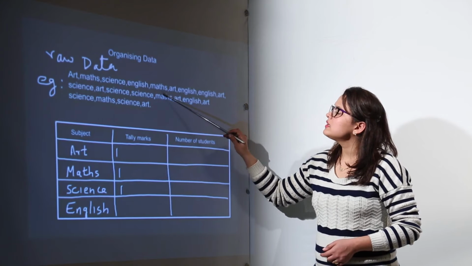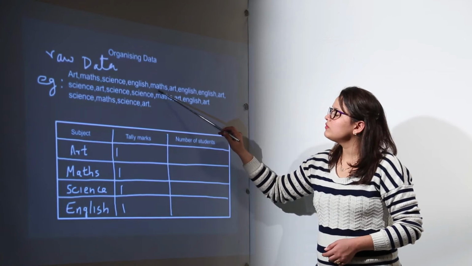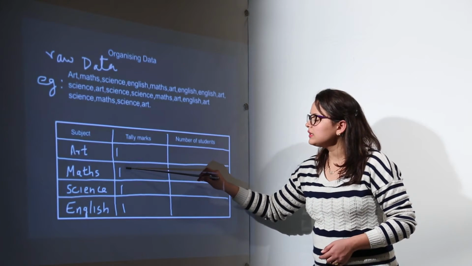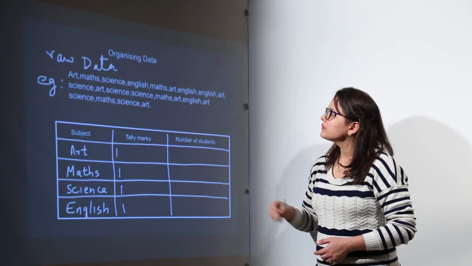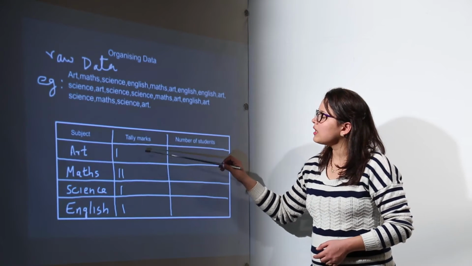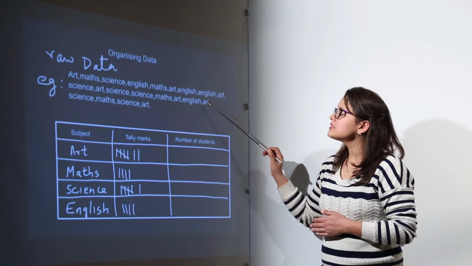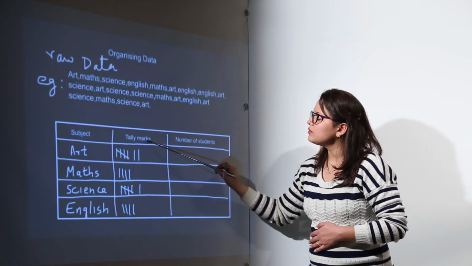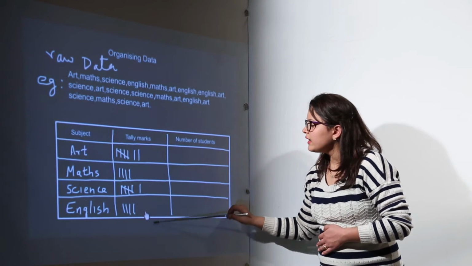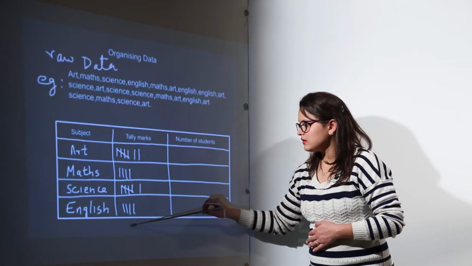Now again the same one for maths, we will make another bar or another tally mark in the maths section, art section another mark, and so on. So we will continue making the tally marks depending on how many times the value has been coming, and we will get the tally mark section like this.